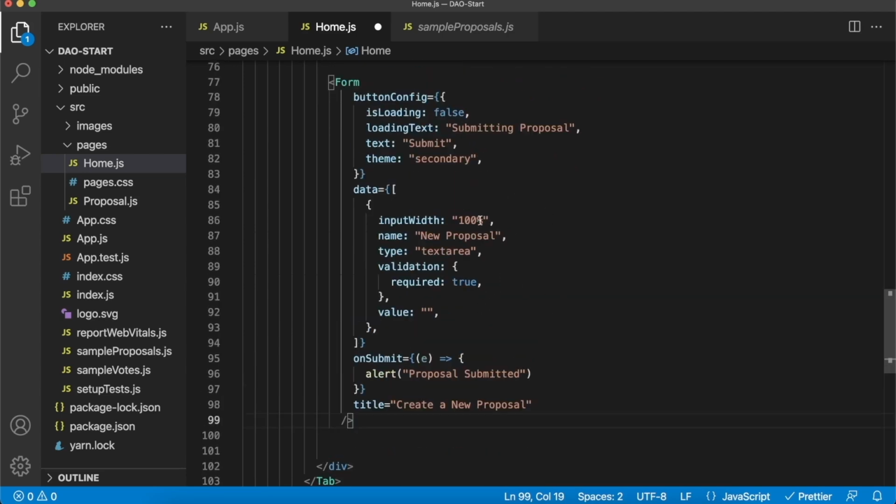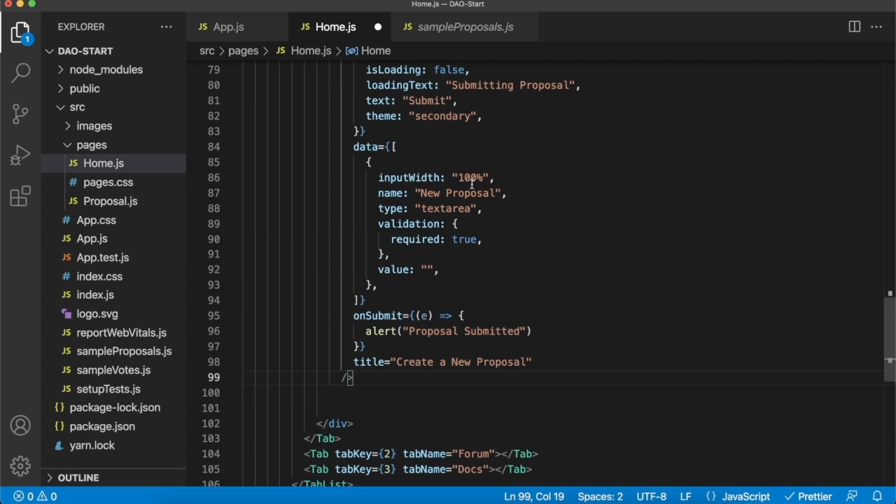So we have a form with a button which we set configurations to. So we'll just have the isLoading state false. We can set this later on to when we press submit, it goes into loading state until the contract interaction for creating a proposal is complete. And then just basic information for the button, the loading text, the default text, and the theme will be secondary. Then the data, we'll just have it at 100% width, and the type here is important.